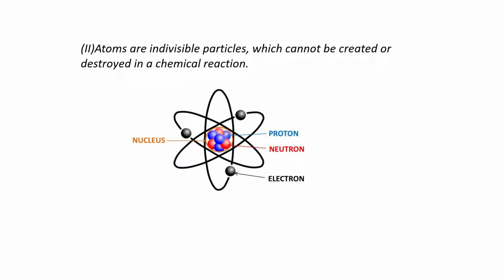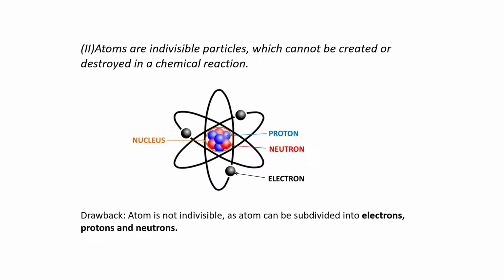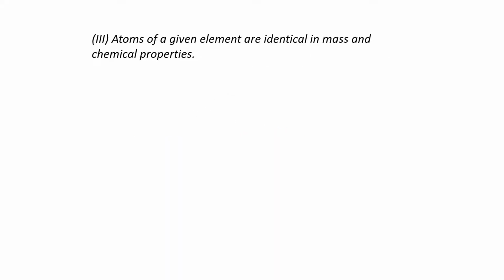So is this postulate true? Absolutely not, and that's why it becomes the drawback of Dalton's theory. The drawback is that atom is not indivisible, whereas it is subdivided into electrons, protons, and neutrons. We are going to learn about electrons, protons, and neutrons in detail in the next chapter.